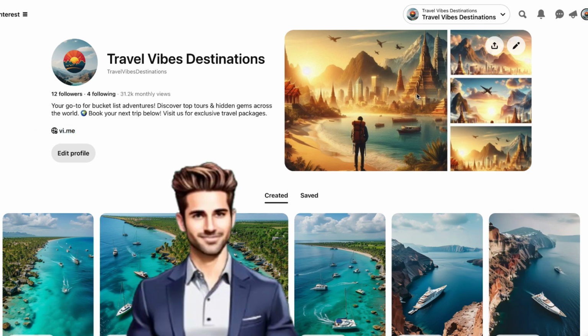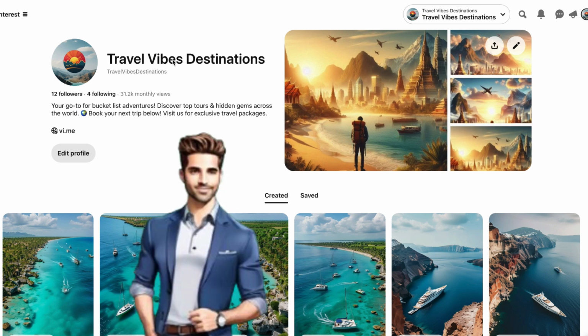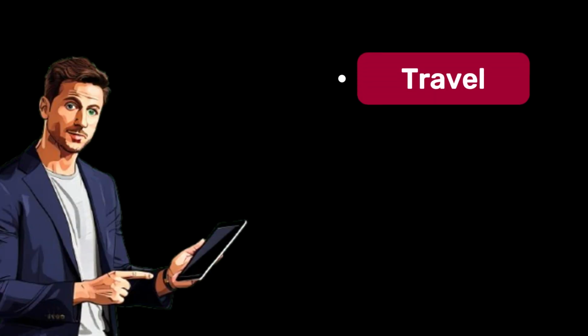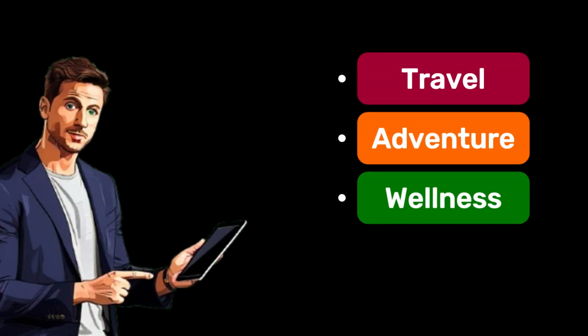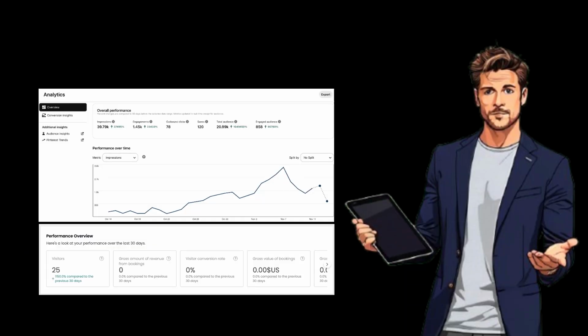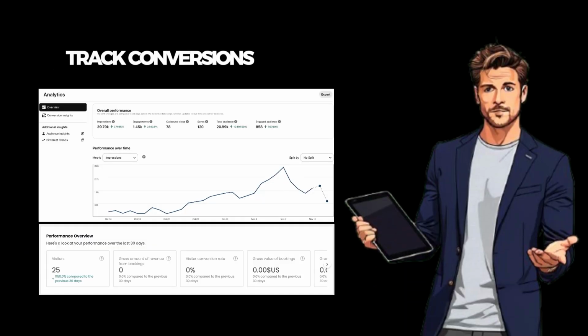Stick to colors that feel like travel or adventure. Write a clear and engaging description that explains what your page is about. Be sure to include keywords like travel, adventure, or wellness escapes. Save the link for validation because you'll use this profile to link back to Viator and track conversions.